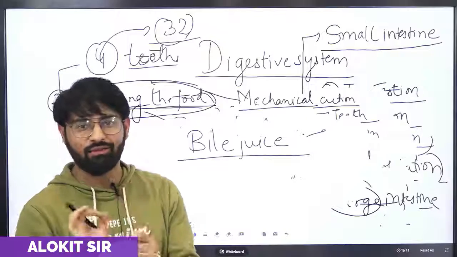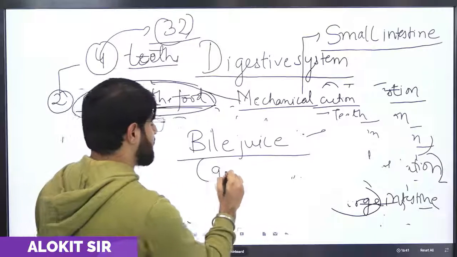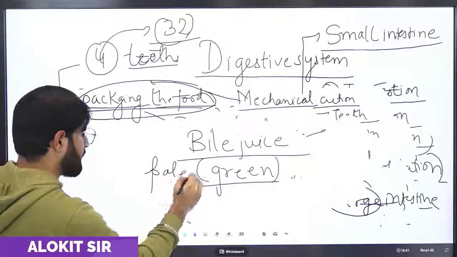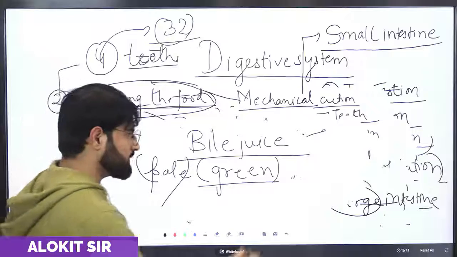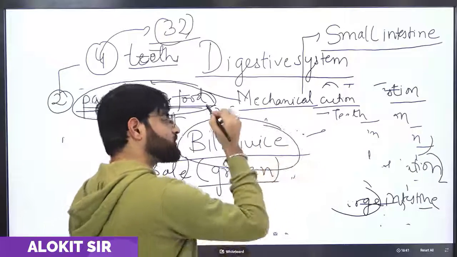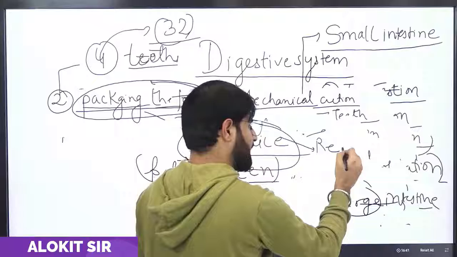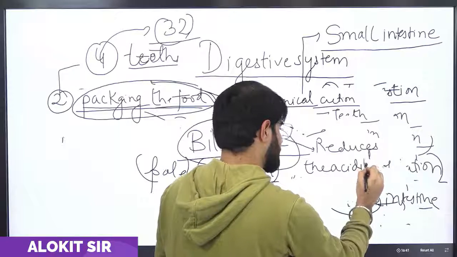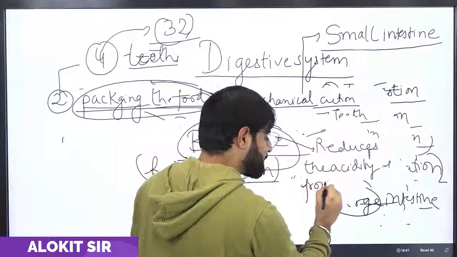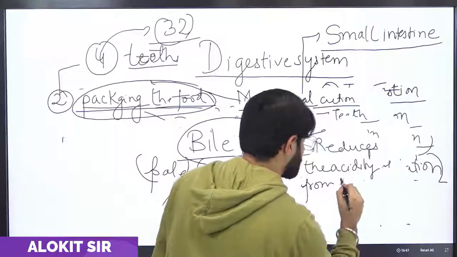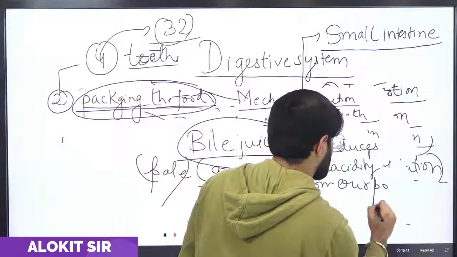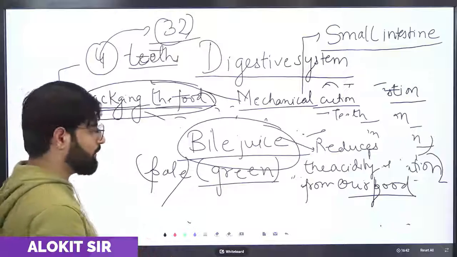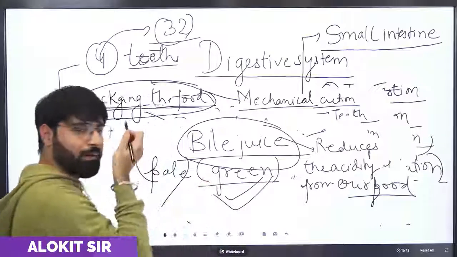What is the color of that bile juice? It is asked in many examinations. It is a pale yellow color. The main function of that bile juice is that it reduces the acidity or acid part from our food. That is the main function of bile juice.